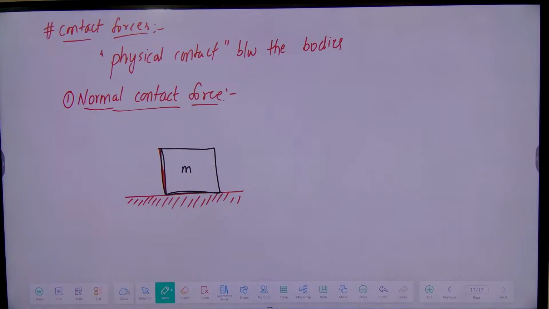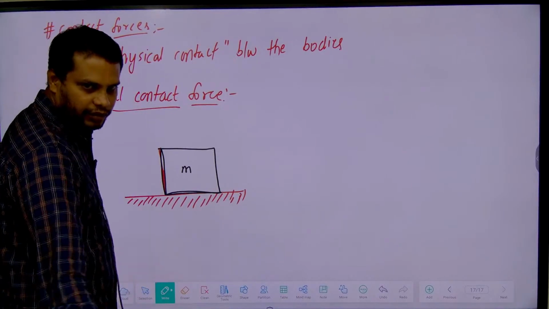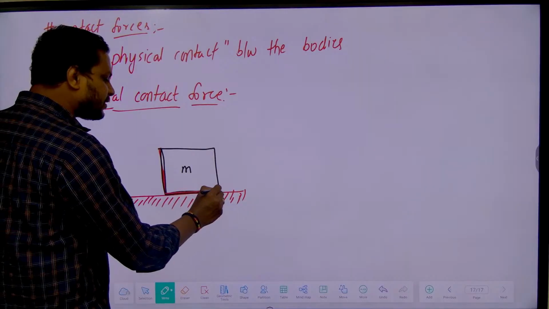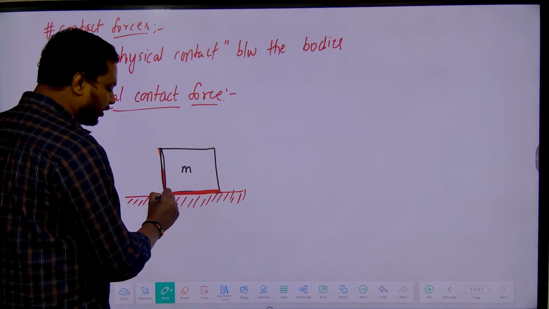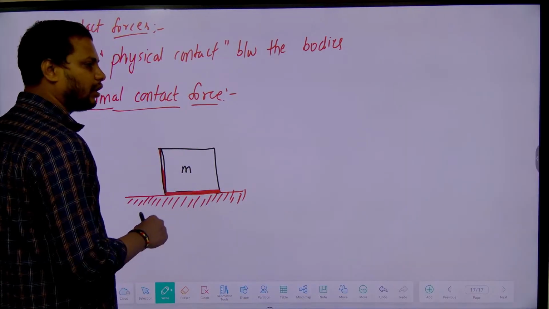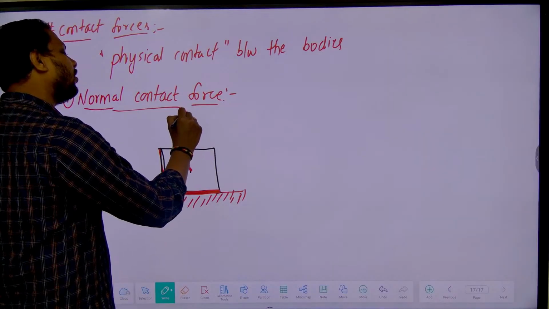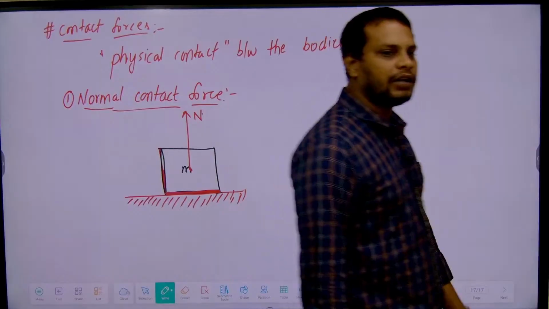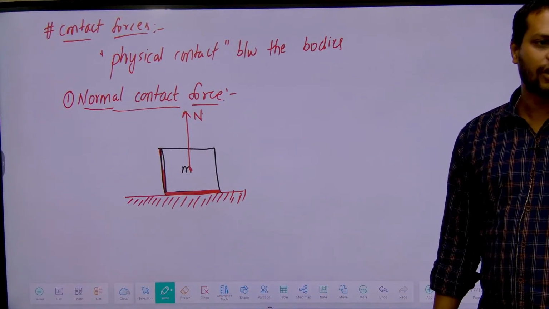Now see, I will keep a body on the surface of any roof, something like this, surface on ground. This is the surface which is in contact. For this surface, the normal we have to draw perpendicular. So normal contact force will always be perpendicular to the surface of contact.